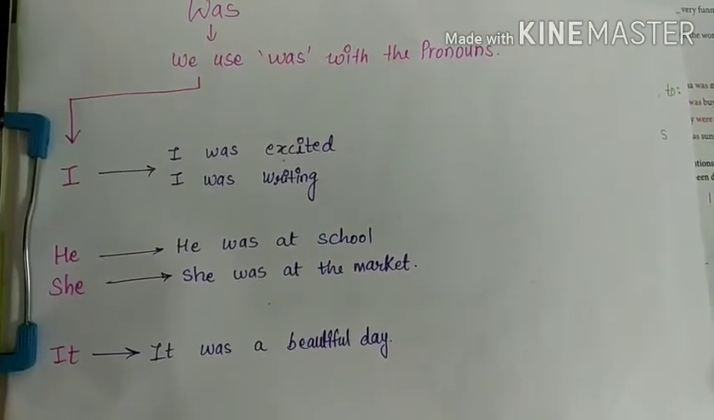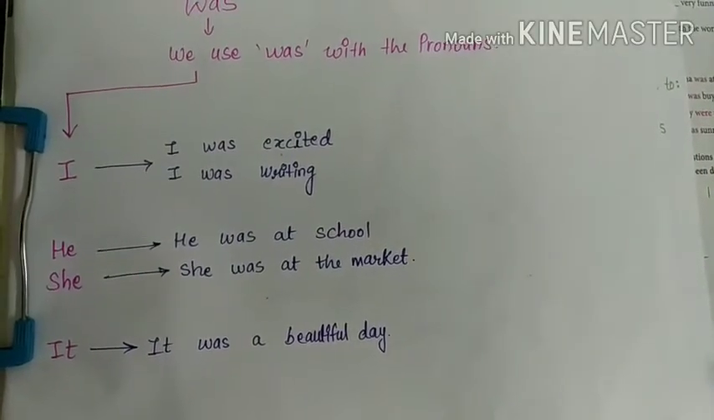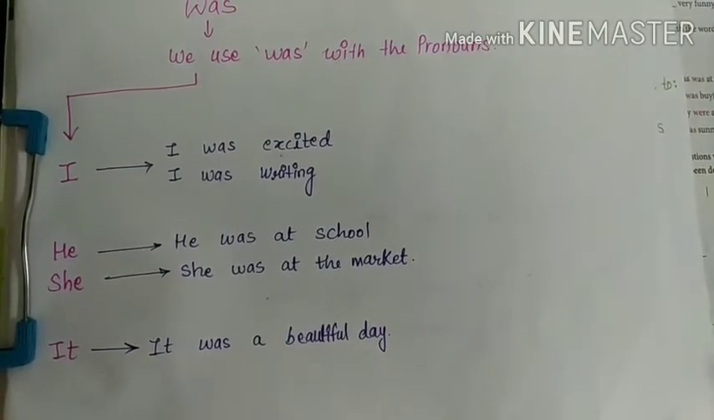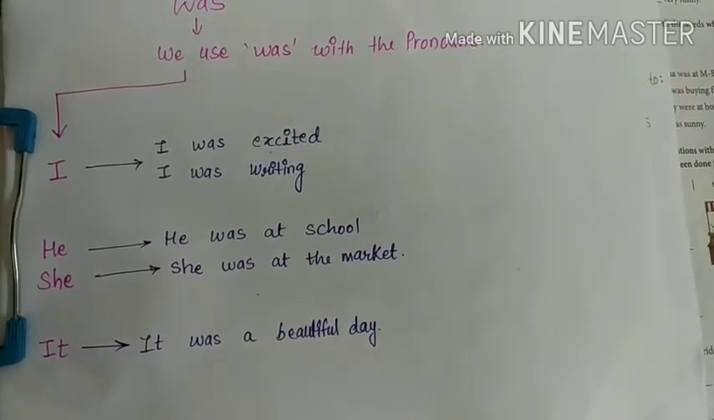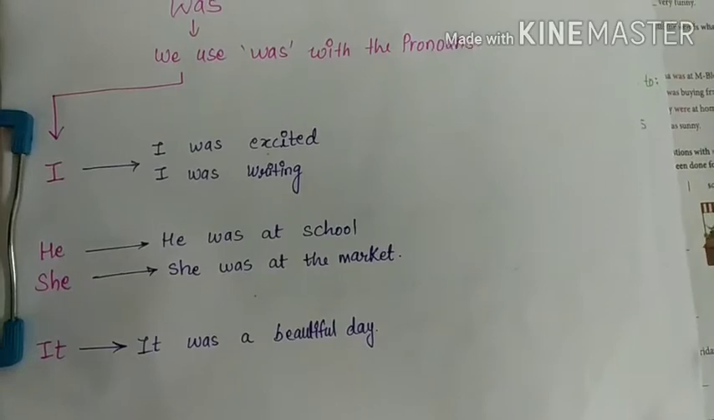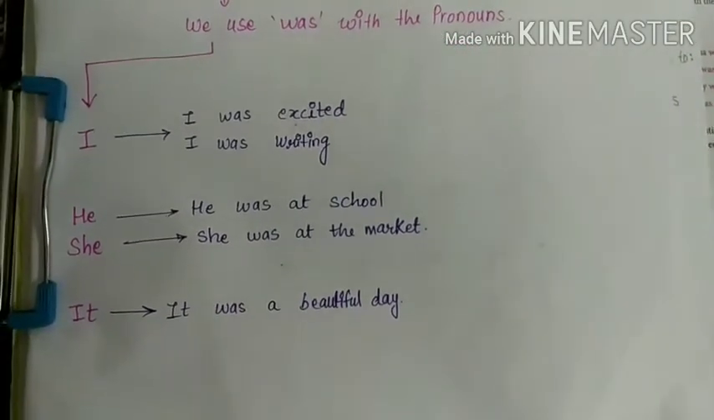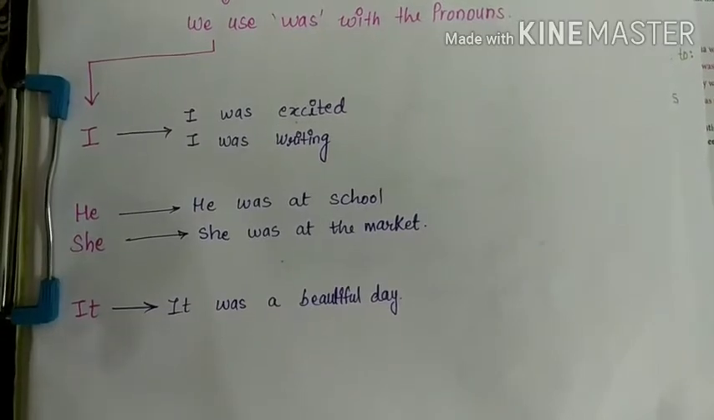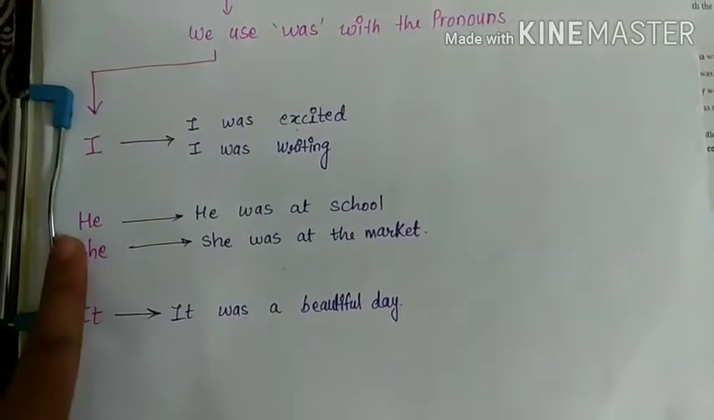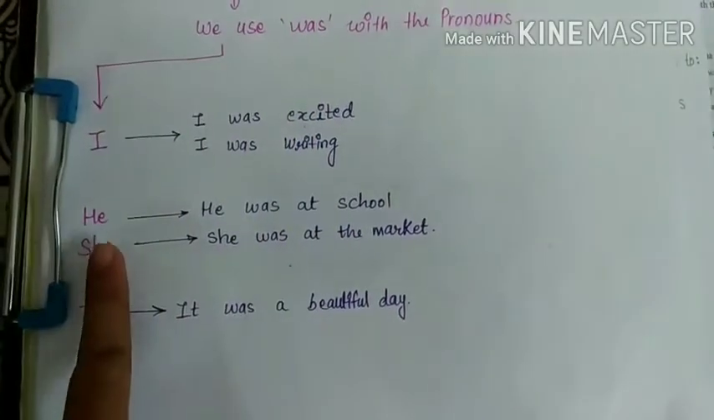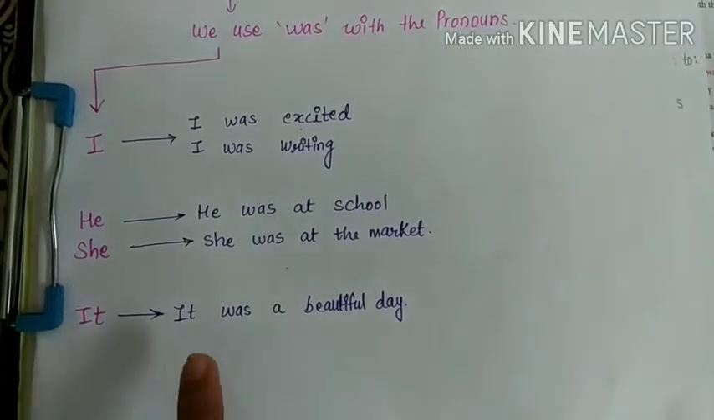We use was and were with the pronouns. But was is used with singular pronouns like I, he, she, it. We use I with was, he with was, she with was, and it with was.